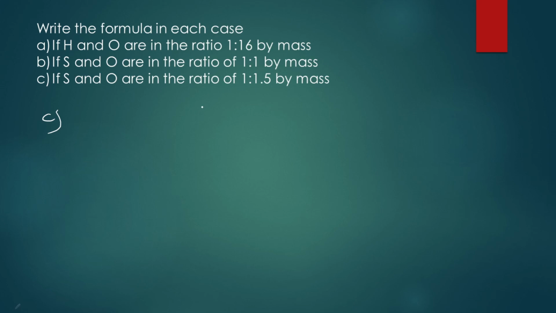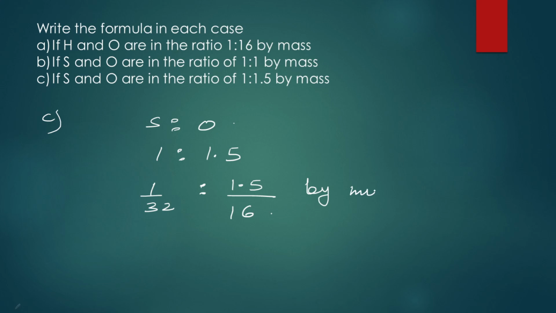So let's derive it again. S is to O, 1 is to 1.5 by mass दे रखा है क्वेश्चन में, तो वैसे ही करोगे 1 upon 32 is to 1.5 upon 16. So this is by mole. क्या आ गई रेशो? Ratio will come to 1 is to 3. So what is the formula? Sulfur trioxide.